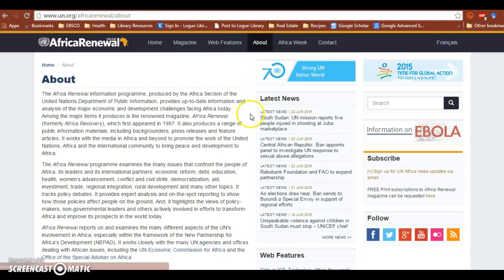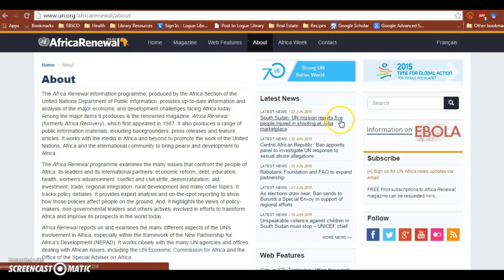And it tells us that this magazine focuses on economic and developmental challenges facing Africa today. However, these topics would also necessarily include such issues as education and even the empowerment of women, because they're all wrapped up together in economic and development challenges that are facing the area.